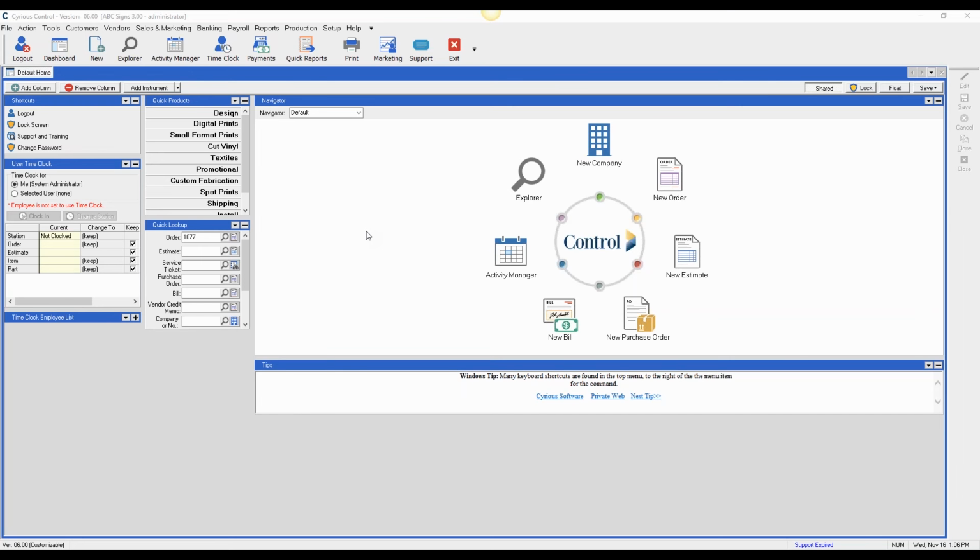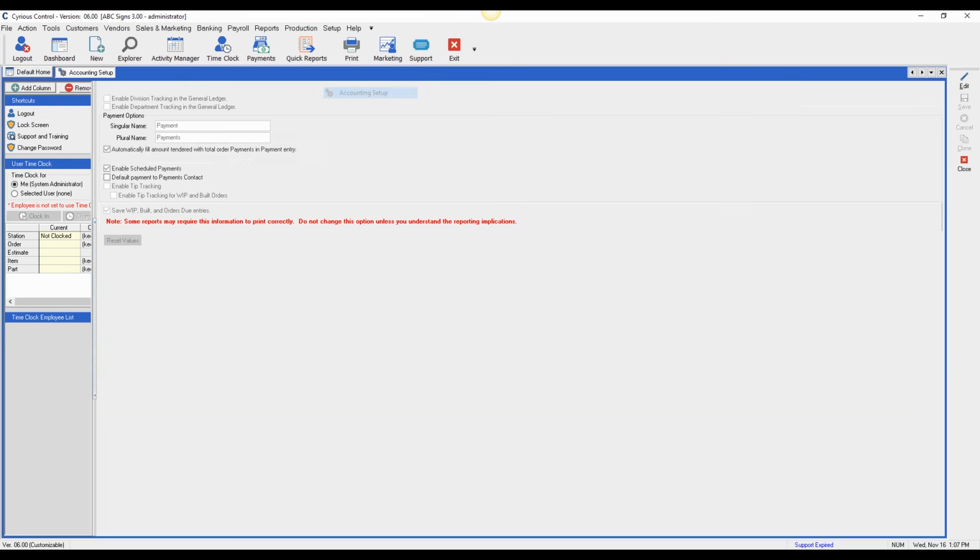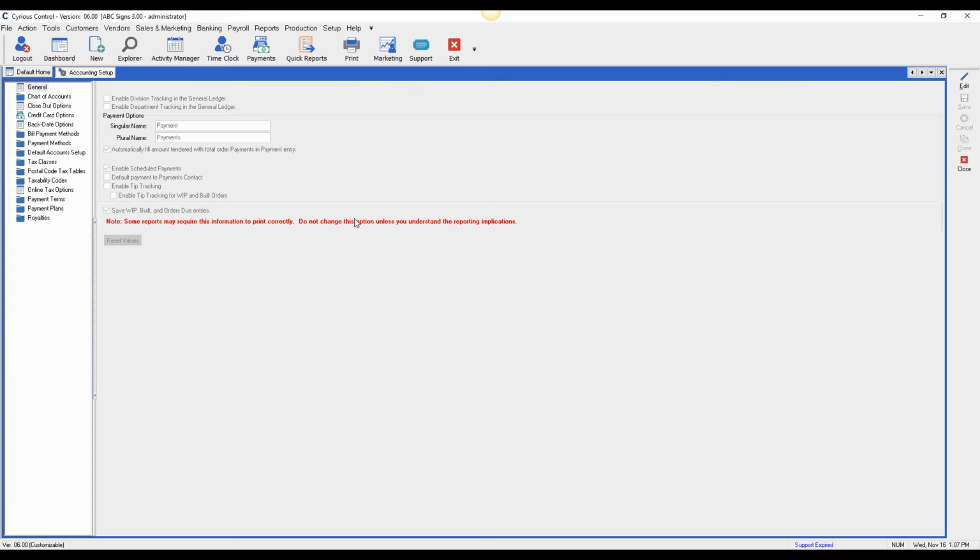So once you call Ed, you're going to fill out some paperwork. He's going to create an account in FreedomPay. He's going to email you a store ID and a terminal ID. So if we go into Control and we go to Setup, Accounting Setup, over on the left, Credit Card Options.